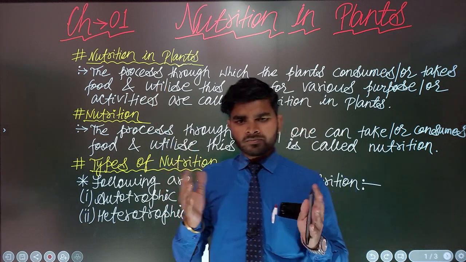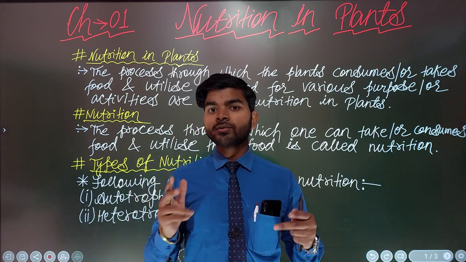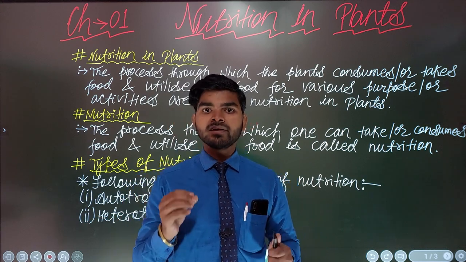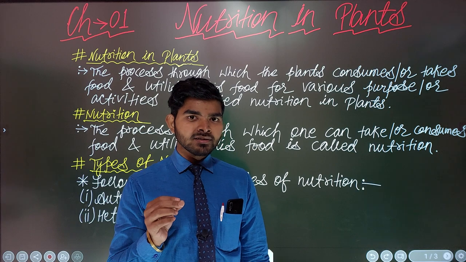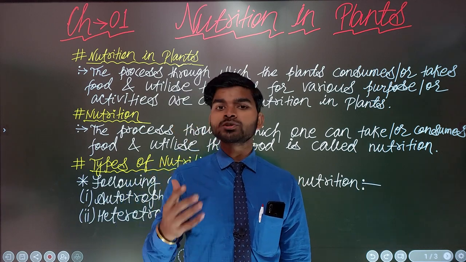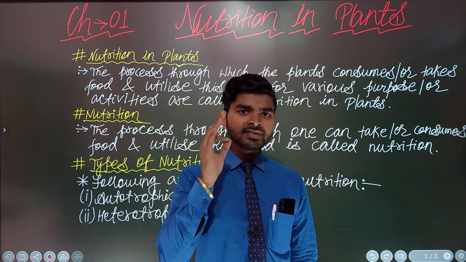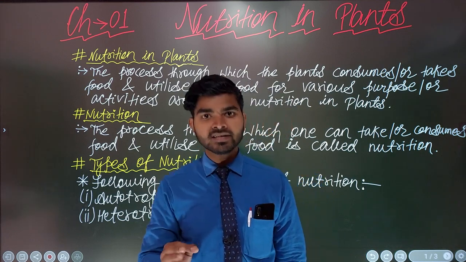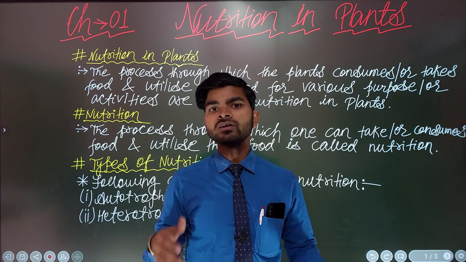So plants are going to take nutrition, that means plants consume nutrition. If any activity is going to be done, there may be some system, some methods, modes, ways, or processes.